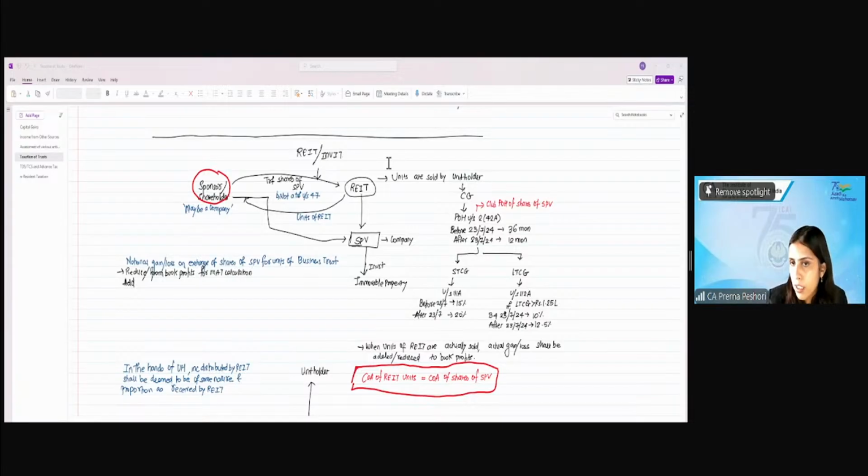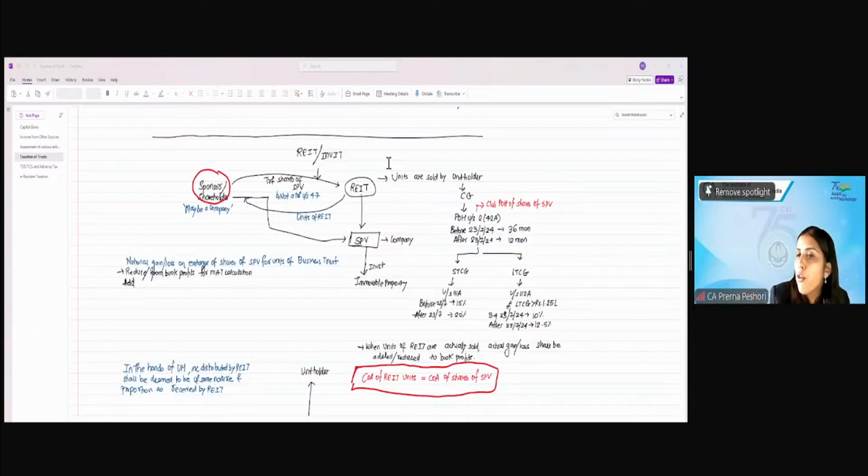Now, if it is short-term capital gain, there will be tax under 111A because the units of the REIT are listed, and under 111A, before 23rd July, the tax rate was 15%. After 23rd July, it will be 20%. If it is LTCG, under 112A, it will get covered.